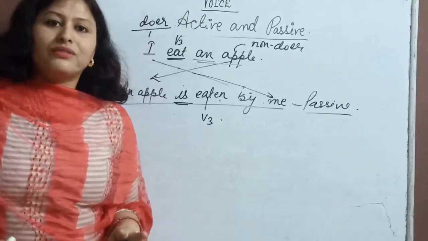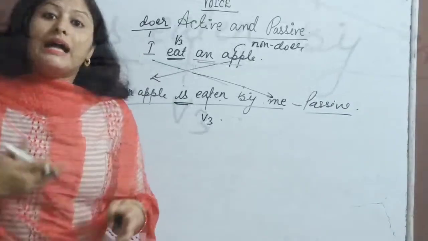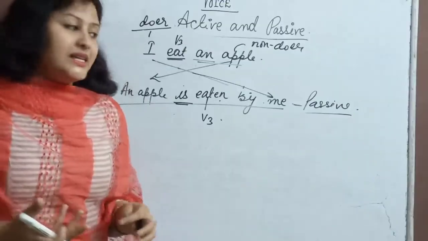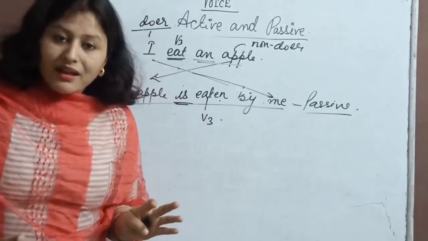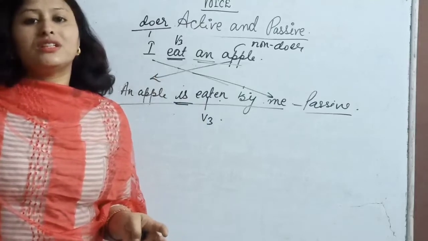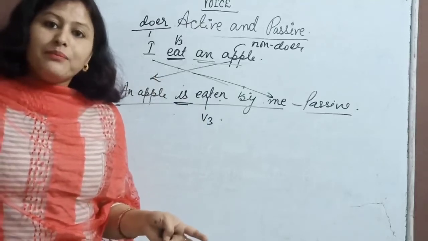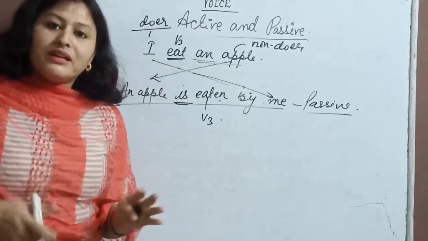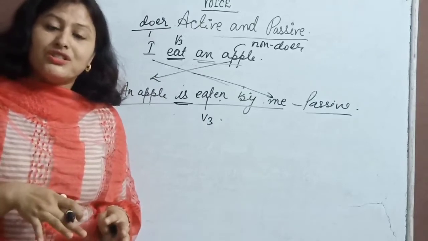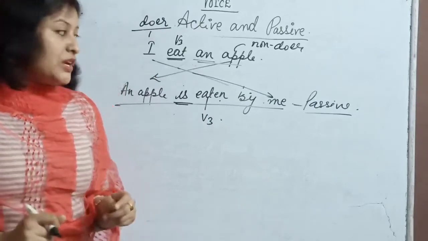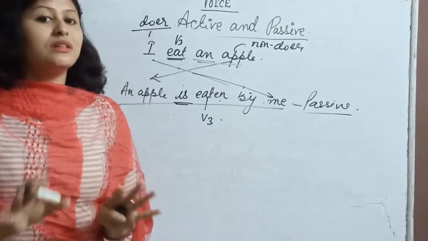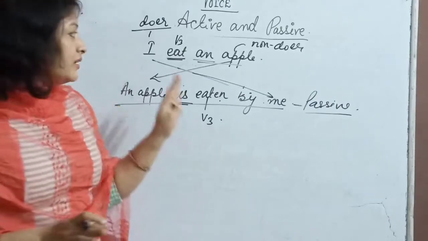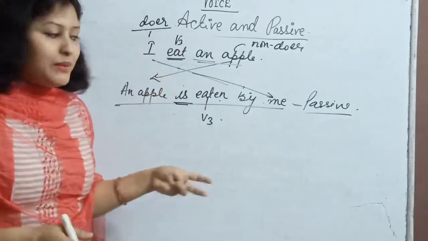All the tenses we have covered. So you need to identify, you need to recognize the active sentence is in which tense, and then you can easily change it into passive. Same you can do with the passive. You can recognize the passive and then you can change it into active. But you need to be very much thorough with your tenses. You need to learn your tenses by heart. Then only you'll be able to do active and passive.